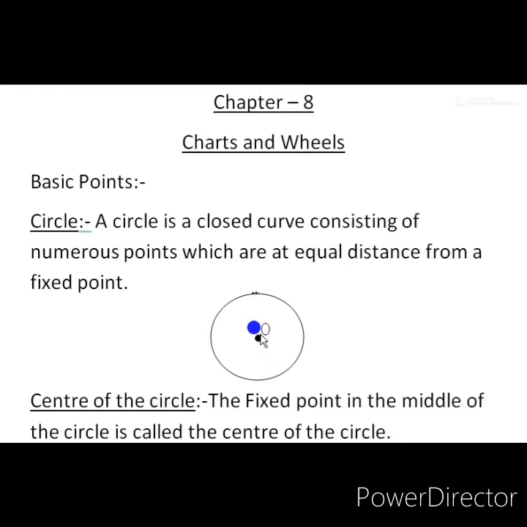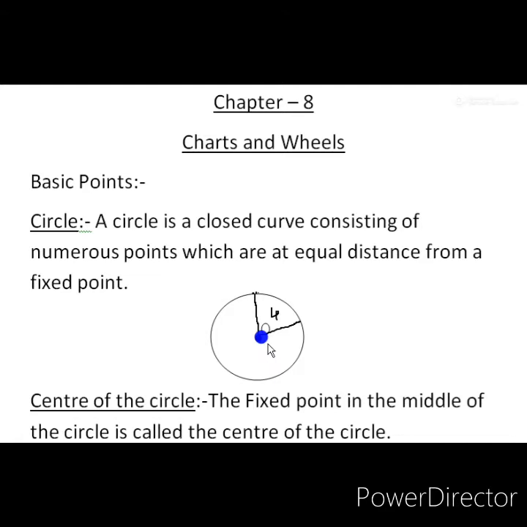That means if you take the distance from the middle point to one point on the circle, if it is 4 centimeter, and you take another point on this side, the distance from the center to this point will also be 4. That means all the points on the circle are at equal distance from the center of that circle. That is the definition of a circle.